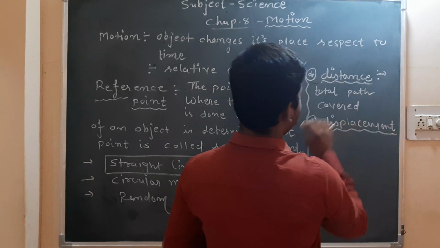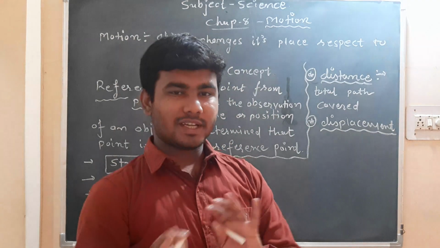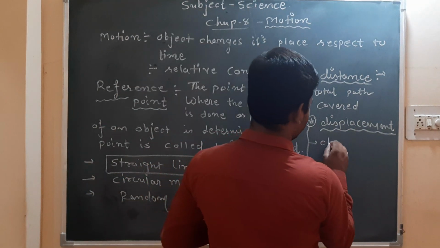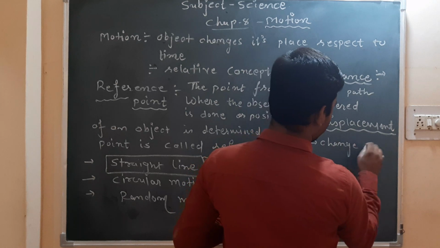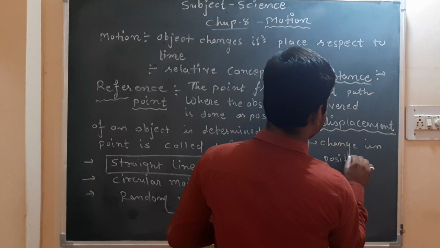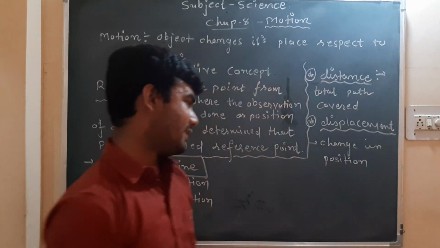What is displacement? Change in position will be considered as displacement. Whatever change is done in position, that will be considered as displacement.